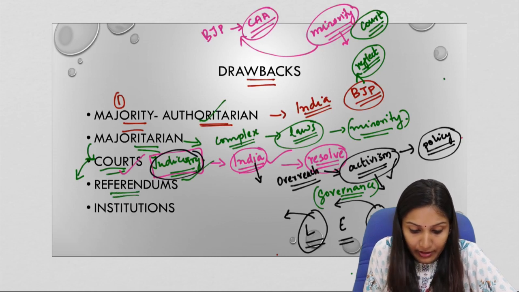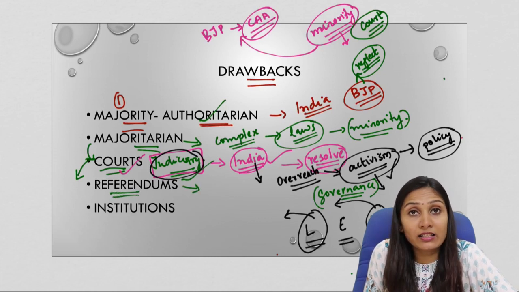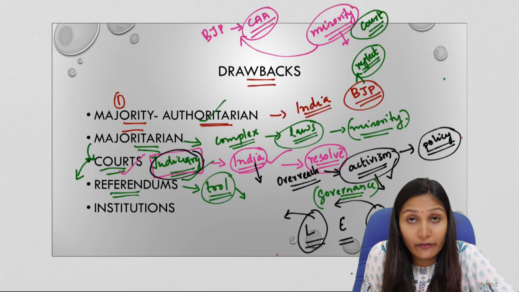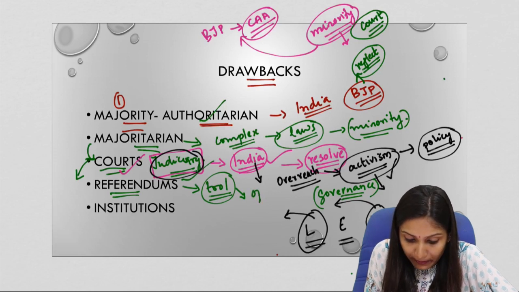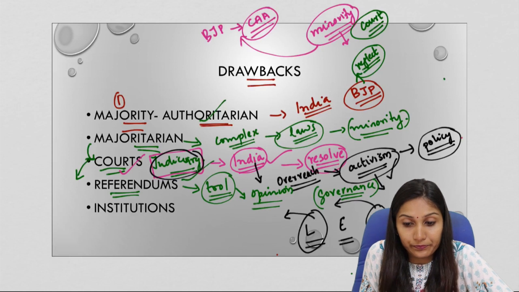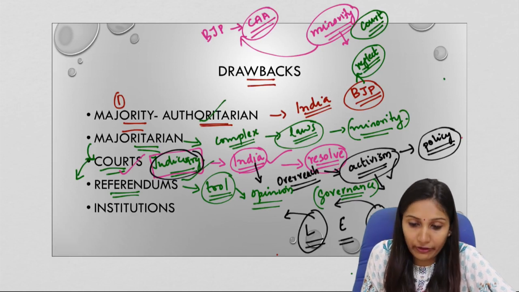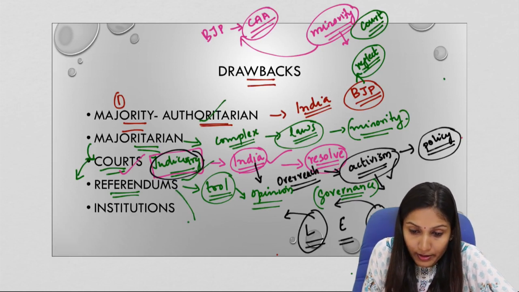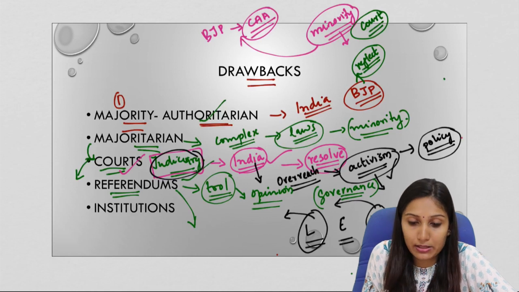Now let us come to referendums. Referendums are a direct democracy tool. In a referendum, the opinion of the people is collected directly from the people itself. Now, at times, referendums also go ineffective. This is because a small majority will determine how things have to go.